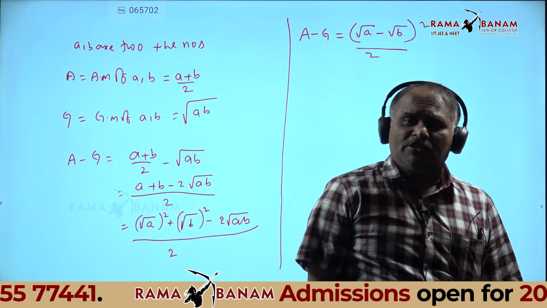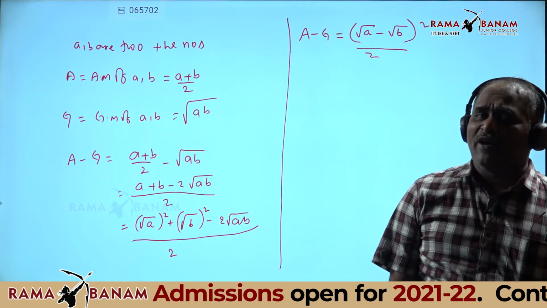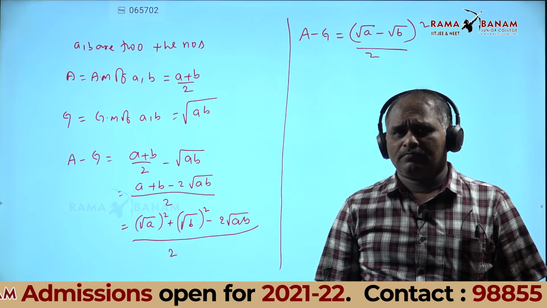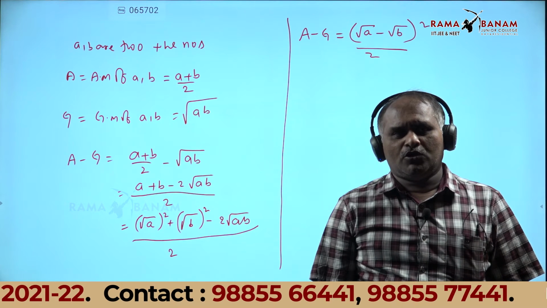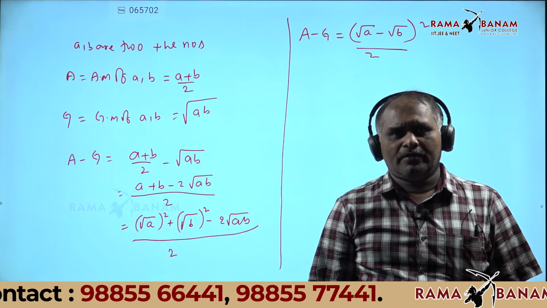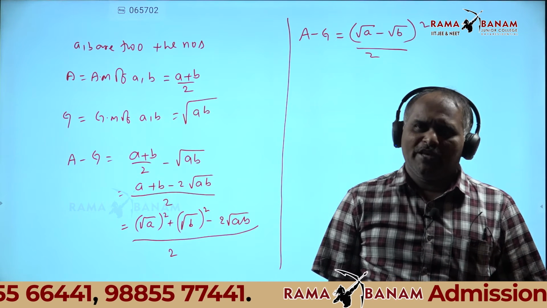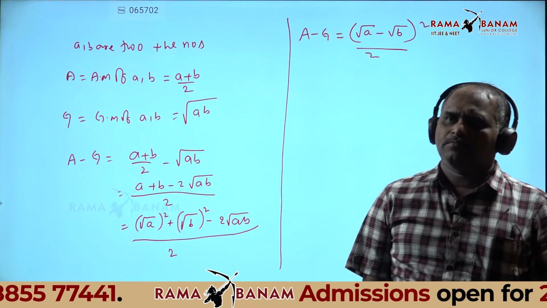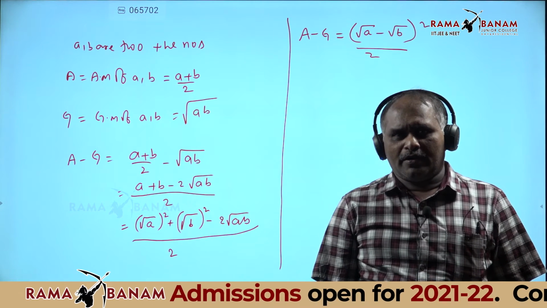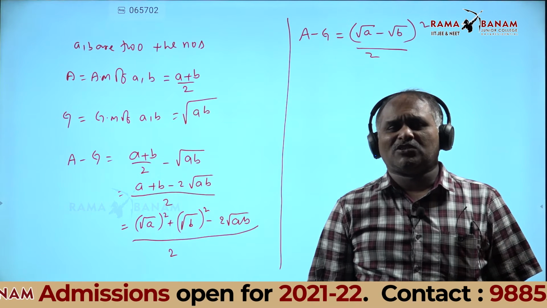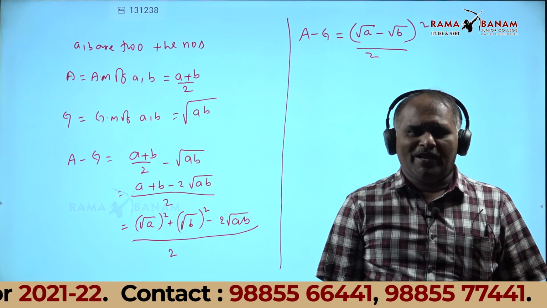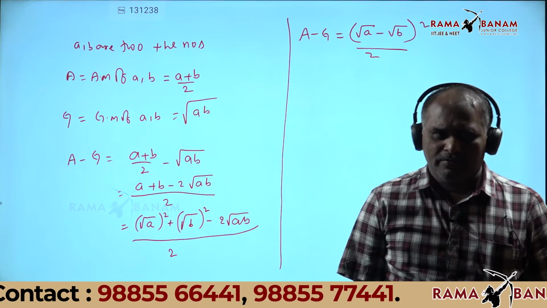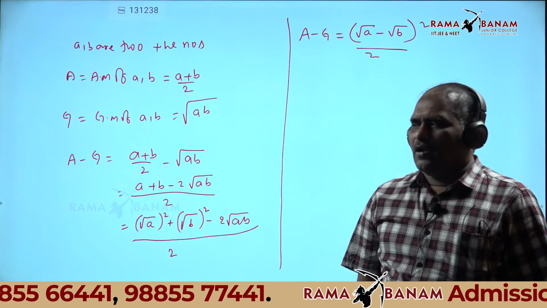Perfect square. Generally, what is the value of a square? 0 square is 0, 1 square is 1, 2 square is 4, 3 square is 9, and so on. Minus 1 whole square is plus 1, minus 2 whole square is plus 4.